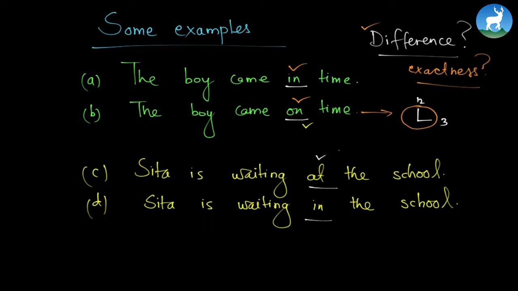We have the first word "at" and the second word "in." Can you find out the differences? Sita is waiting at the school and Sita is waiting in the school. Let us suppose this is the school. This building is the school.